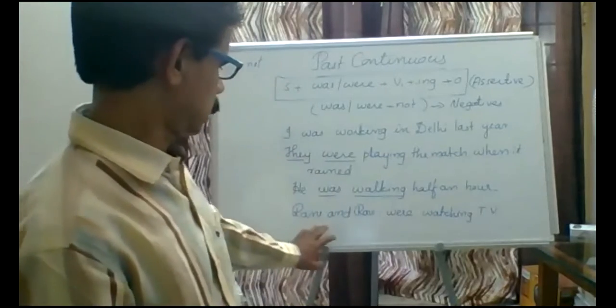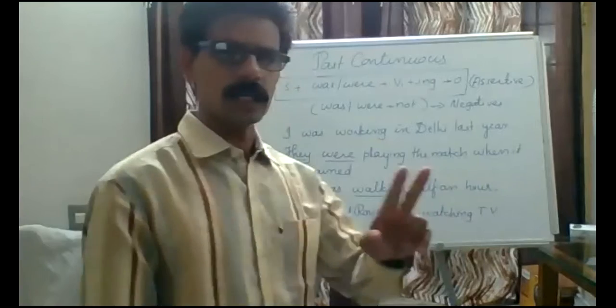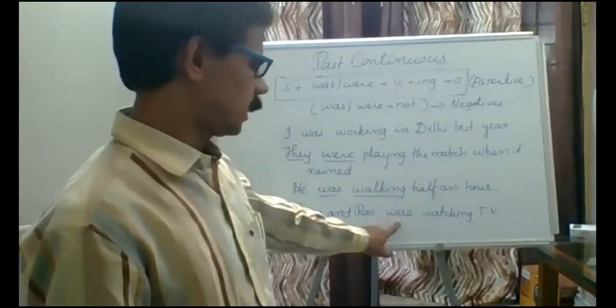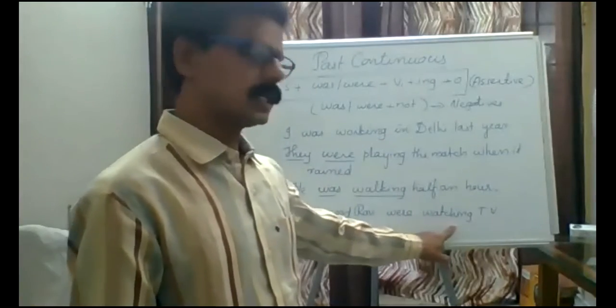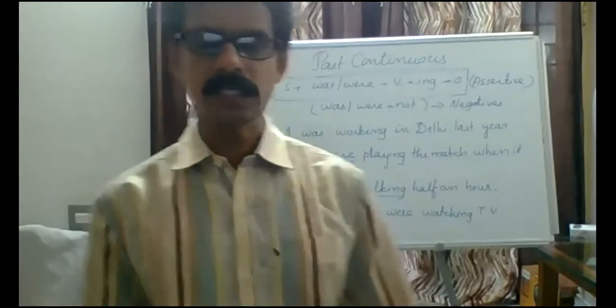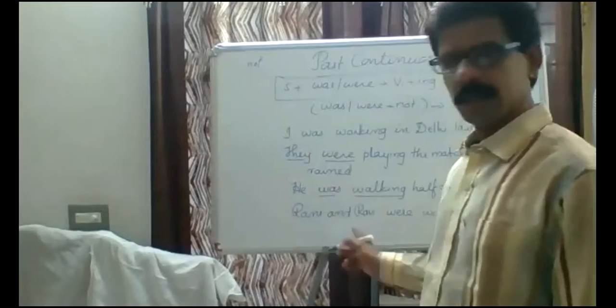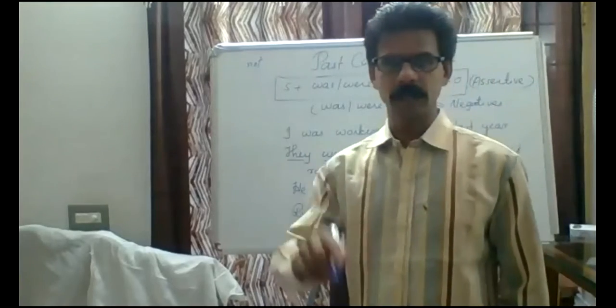Here in the sentence, Rani and Ravi, two members, plural, so we must use were. Were is the helping verb. Watching is the main verb. Whenever there are two verbs in a sentence, the first verb will be the helping verb, the second one is the main verb.